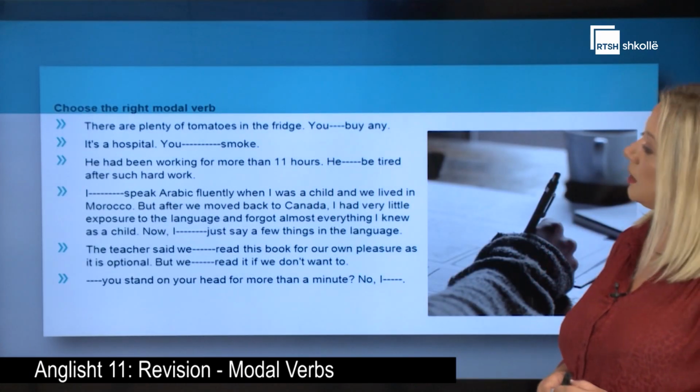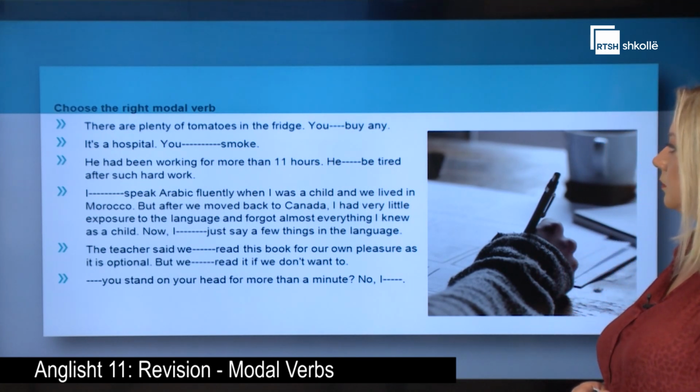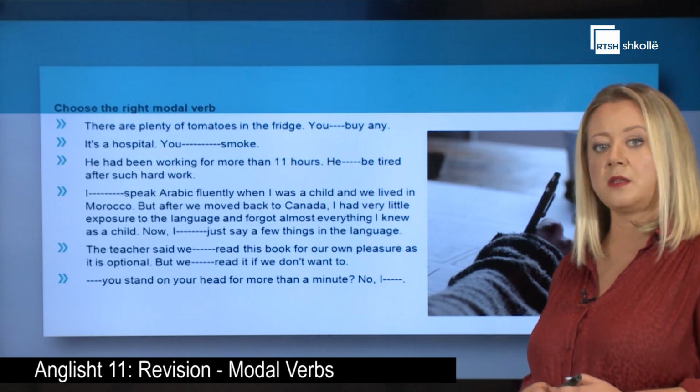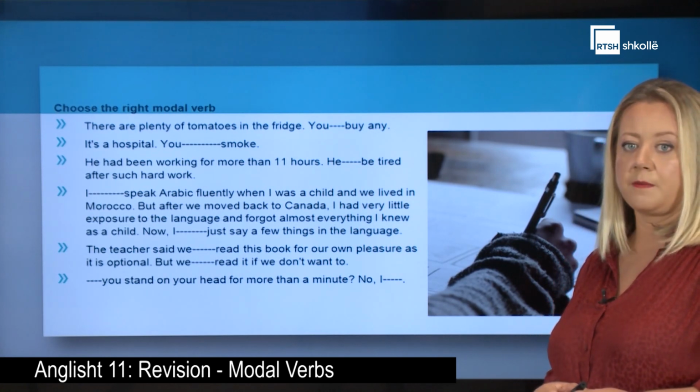Here is an exercise for you to practice the modal verbs. You can try the exercise at home, and later we can discuss the answers together.